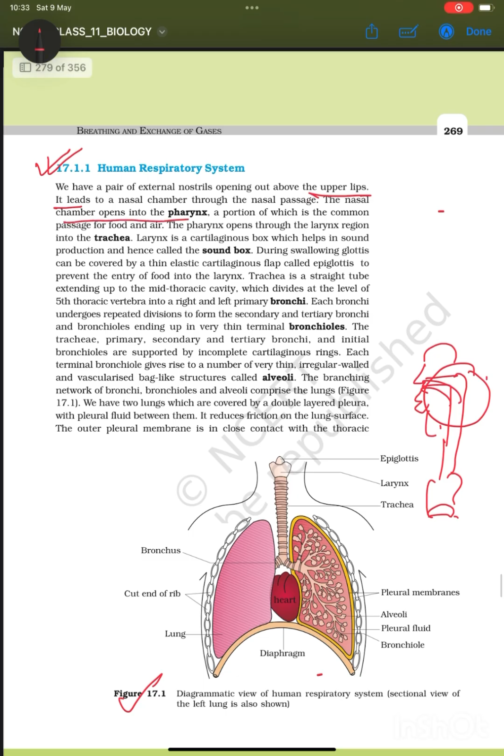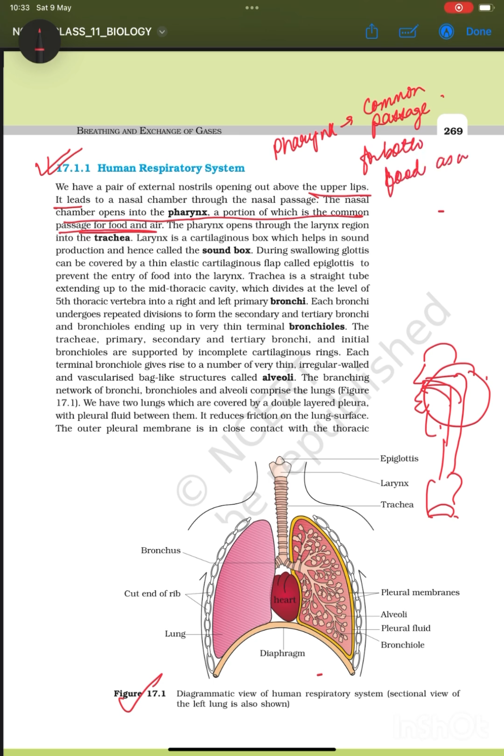The nasal chamber opens into the pharynx, a portion which is a common passage for both food and air. So this is important. Pharynx is a common passage for both food as well as air.